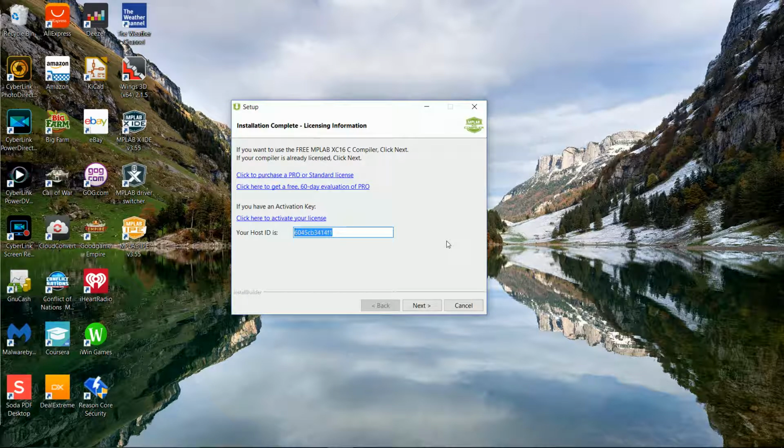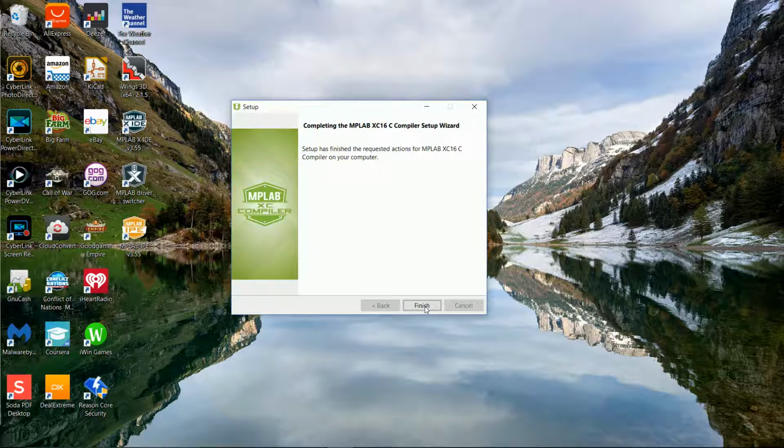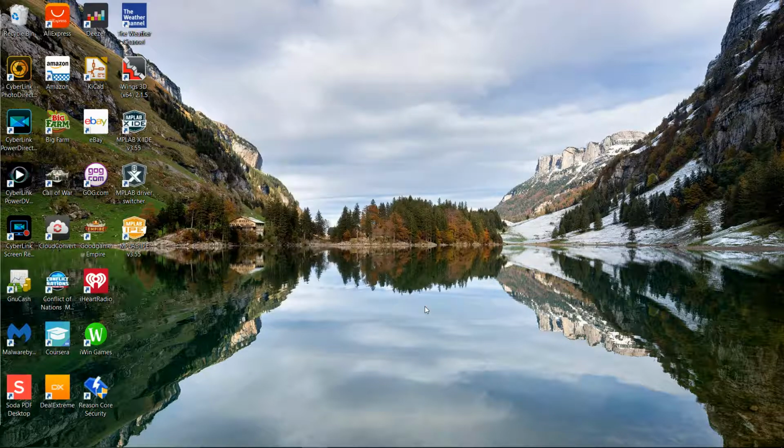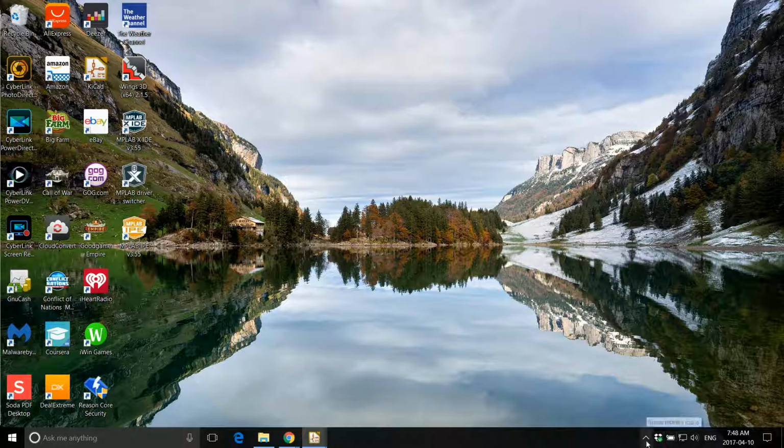And now the installation is complete. On this screen, we see the host ID. This has to do with the MAC address that's on your computer. We're going to use the free version, so we don't have to do anything with this page. We just click Next, and here we are finished the install. We now have MPLabX and the X of C compilers finished installing on our computer.